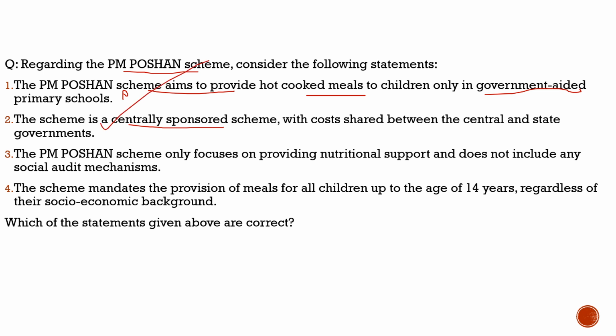Third statement, the PM Poshan scheme only focuses on providing nutritional support and does not include any social audit mechanism. Definitely there is a social audit mechanism, so this statement is incorrect. Fourth statement, the scheme mandates the provision of meals for all children up to the age of 14 years, regardless of their socio-economic background. 100% correct.